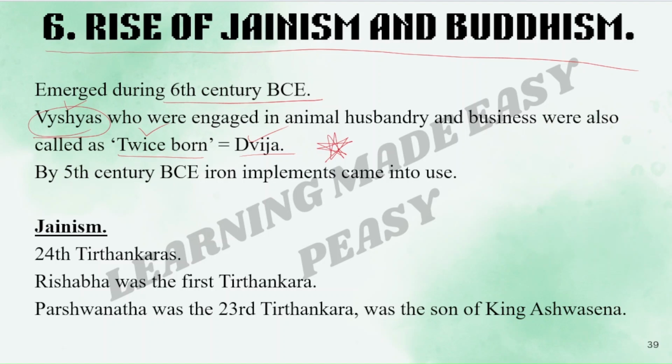By 5th century BCE, iron implements came into use. First, let us see Jainism. 24 Tirthankaras are there in Jainism. Rishabha was the first Tirthankara, important. Parshvanatha was the 23rd Tirthankara, again important. He was the son of King Ashwasena.